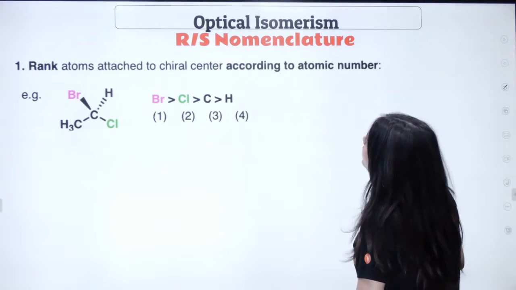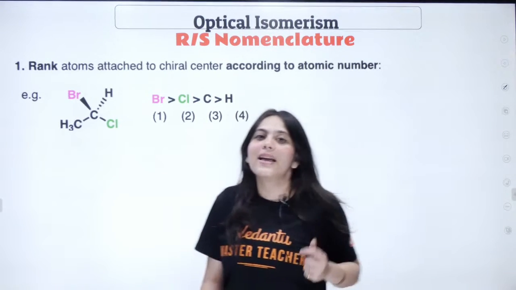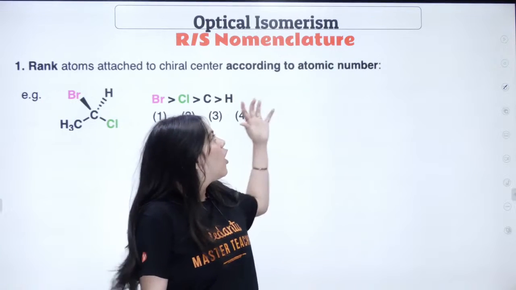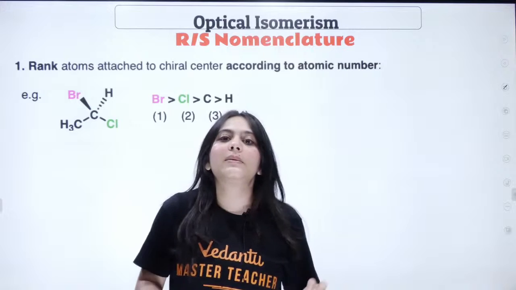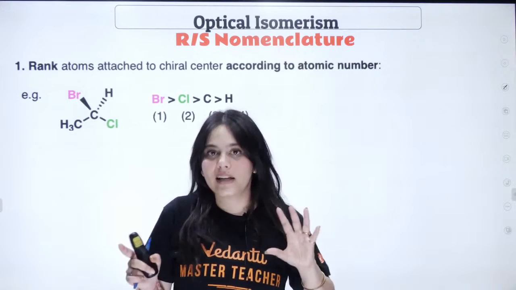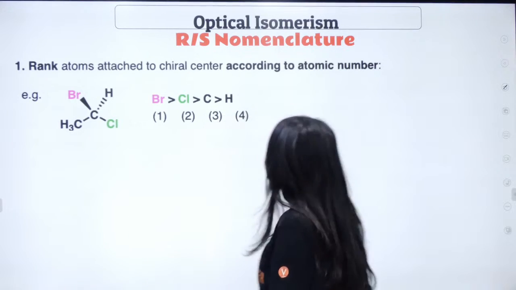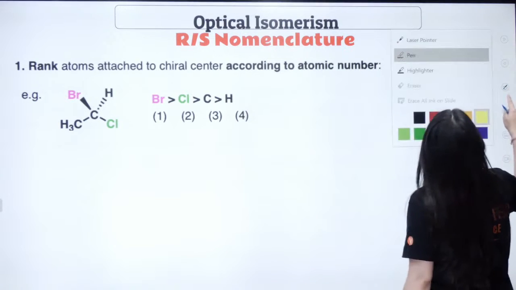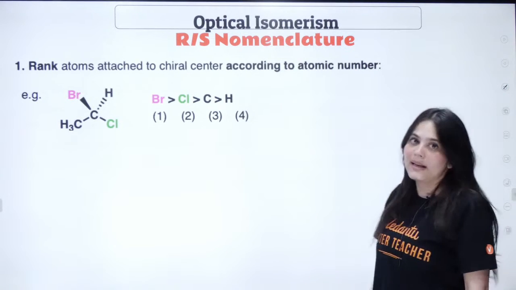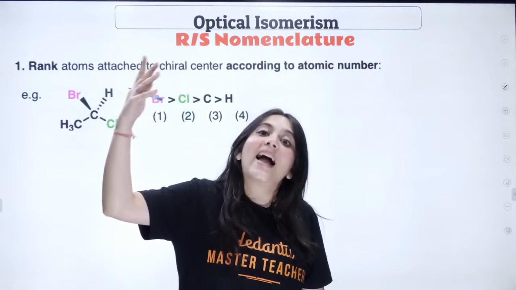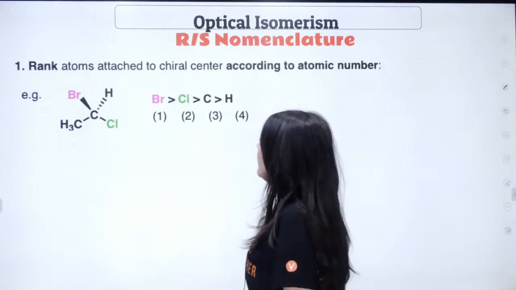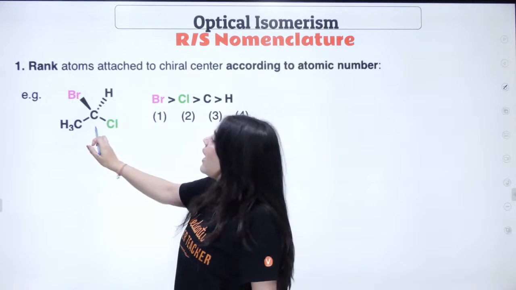Now we're also going to learn about the RS nomenclature in optical isomerism, right? In optical isomerism, there is a kind of RS nomenclature which is there in your course. Many times questions are asked from the RS nomenclature. This is shown by those optically active compounds. Remember that. For example, let us look at this compound.